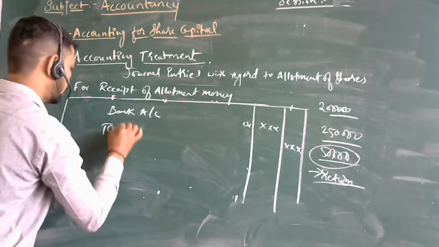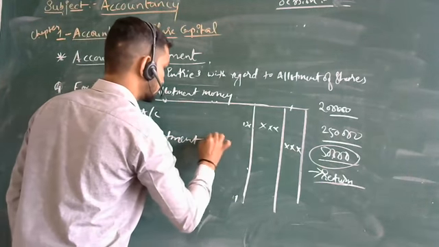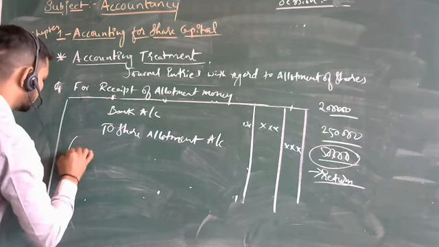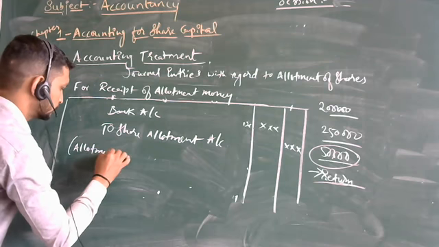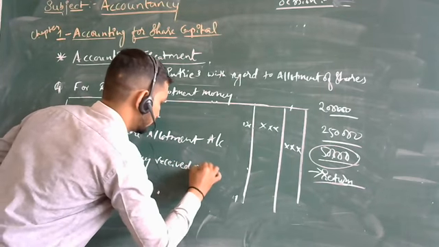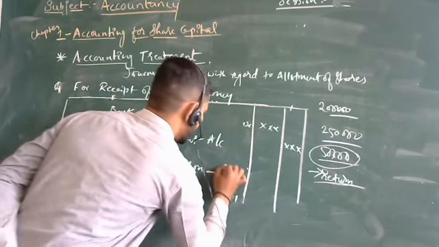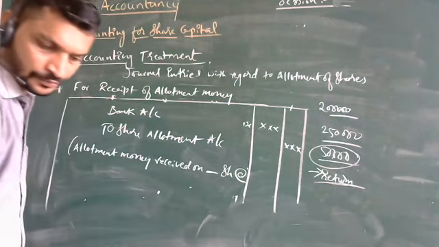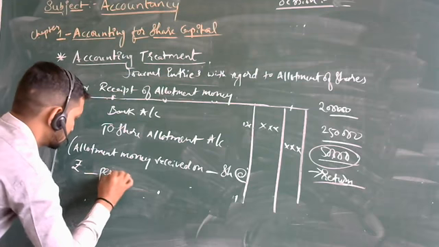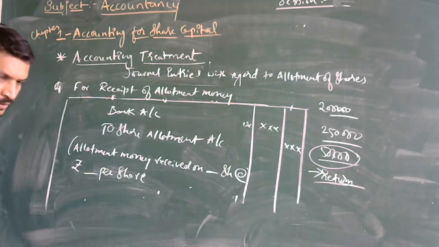The narration is: allotment money received on a number of shares at rupees per share, combined account.